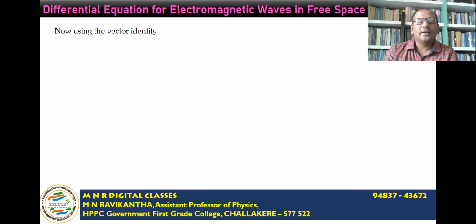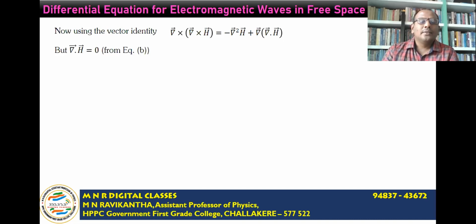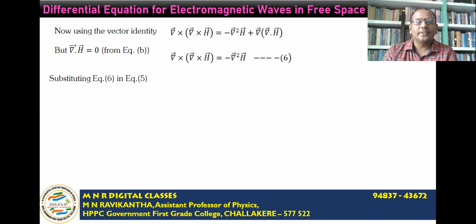Now using the vector identity, curl of curl H is equal to minus del square H plus del of del dot H, that is gradient of divergence of H. But divergence of H is equal to 0, that is one of Maxwell's equations, the second Maxwell's equation. Substituting that, we get curl of curl H is equal to minus del square H. Call this equation 6.